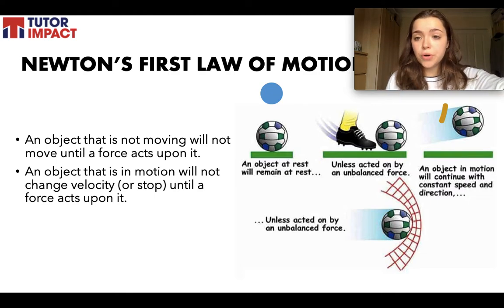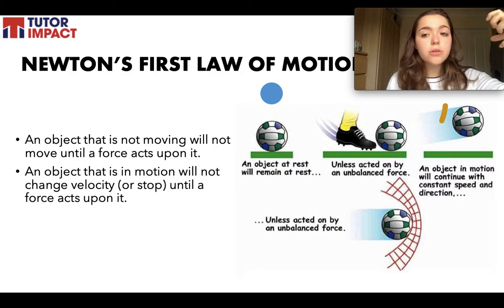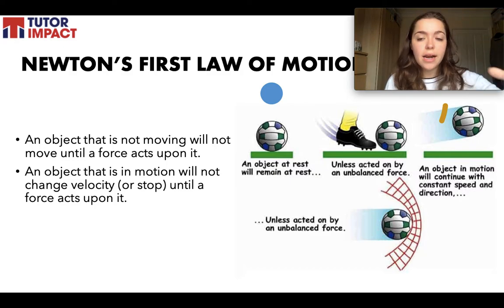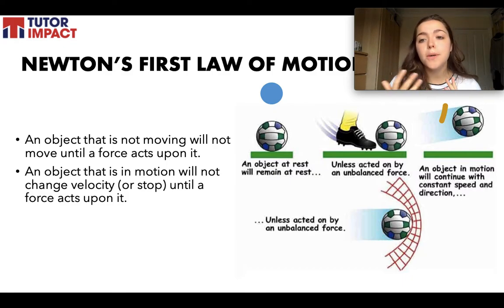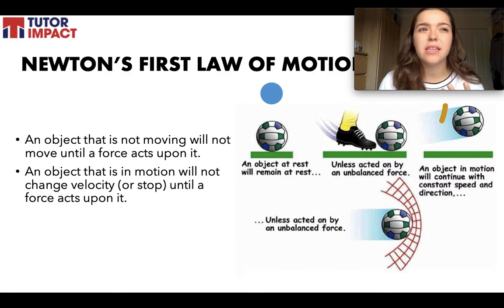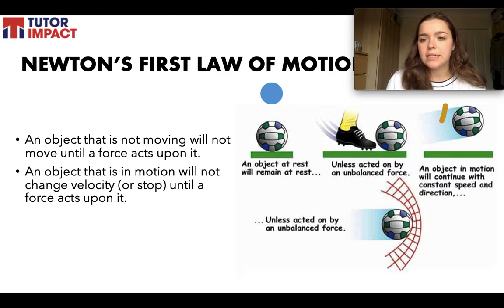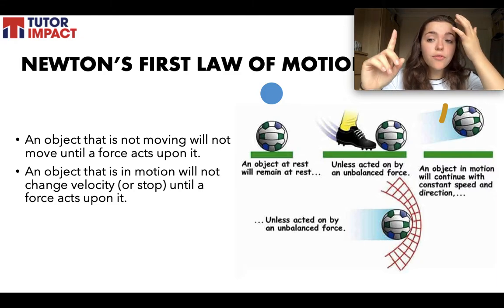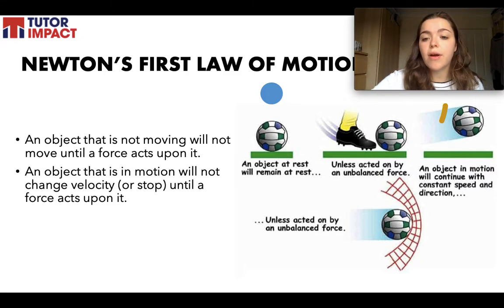If there's a football sat on the ground, I don't expect it to start moving unless I go up to it and kick it. So some of these laws are putting into words things that we've all seen in our day-to-day lives and we all kind of instinctively might understand, but Newton made it scientifically applicable. So that's the first point. An object at rest will remain at rest unless acted on by a force.